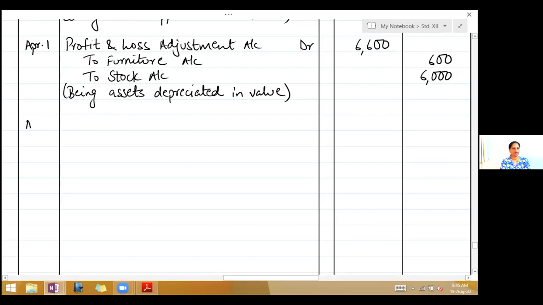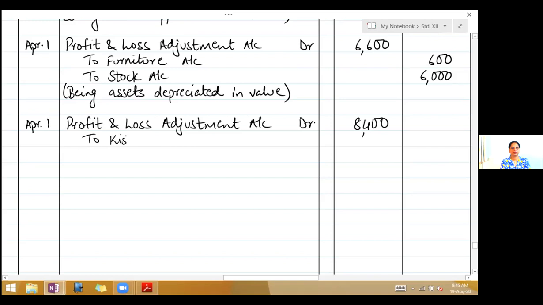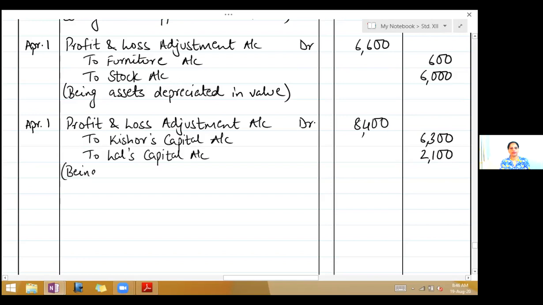So the next entry on April 1st is profit and loss adjustment account debit 8,400, to Kishore's capital account 6,300, to Lal's capital account 2,100, being profit on revaluation transferred to capital account.